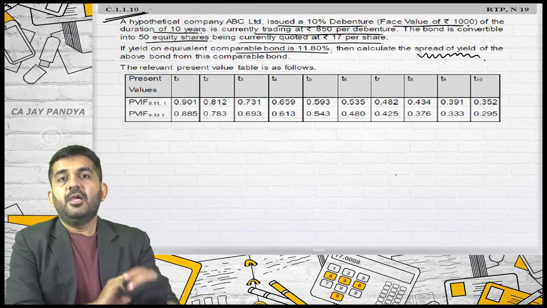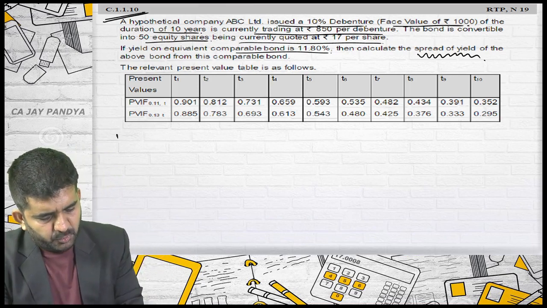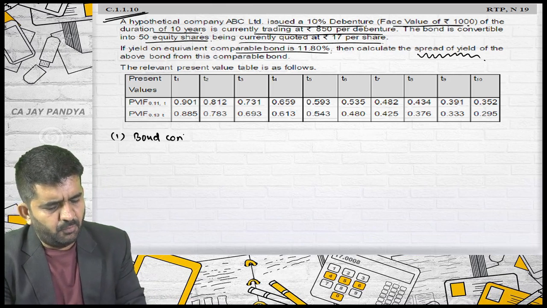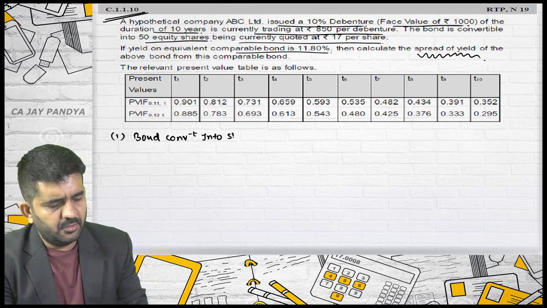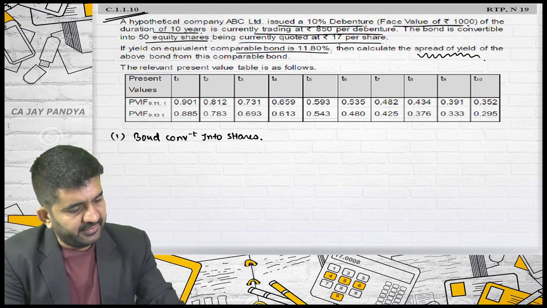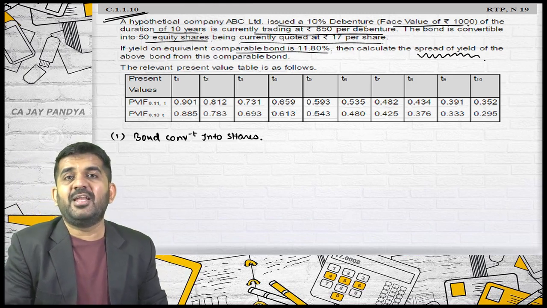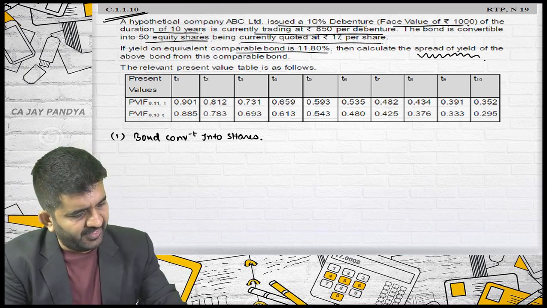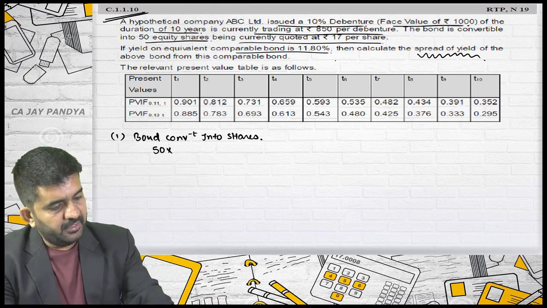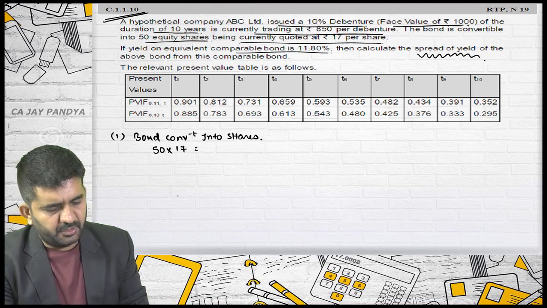Now, see what I will be doing. First, working note number 1: if this bond is converted into shares, then what should be the value of the bond? It should be 50 equity shares into 17 rupees per share.